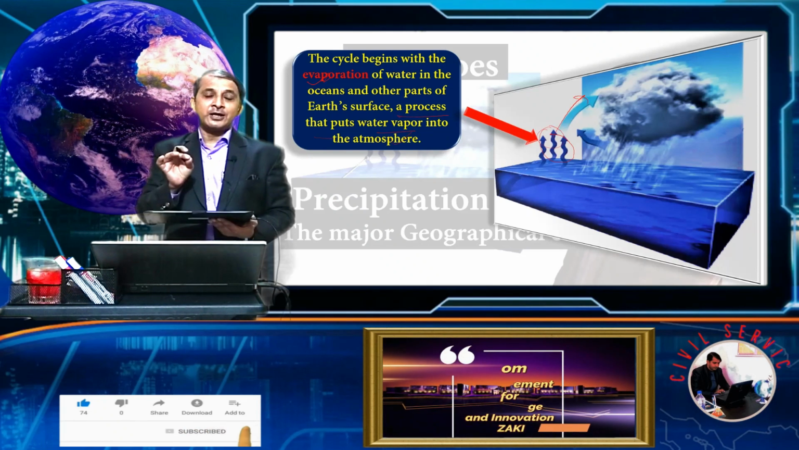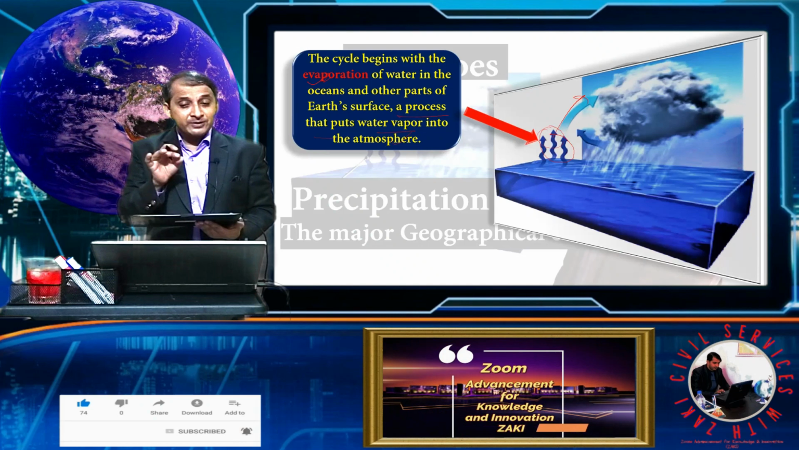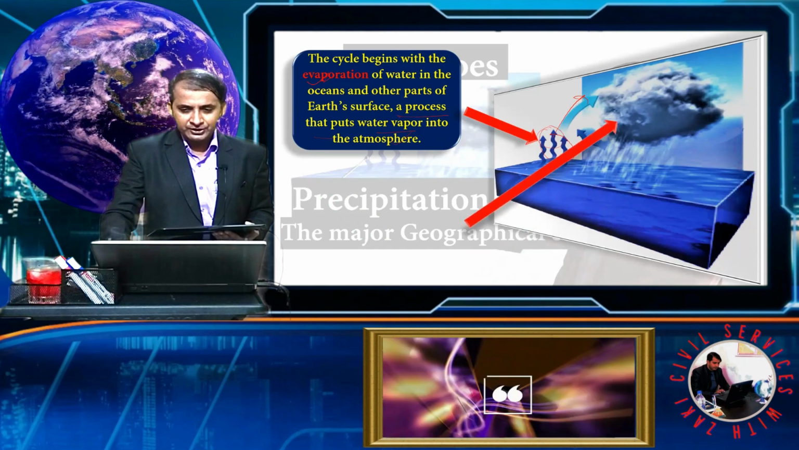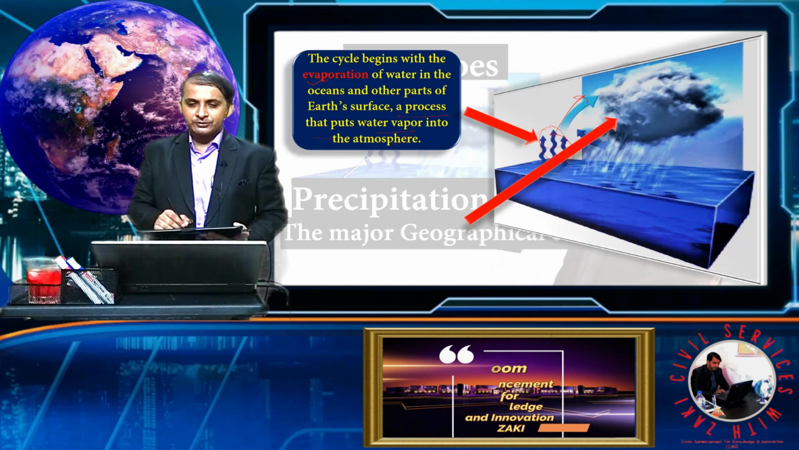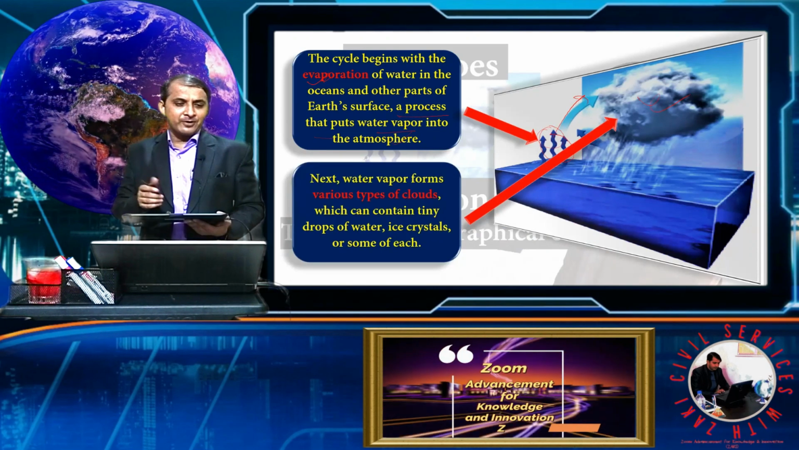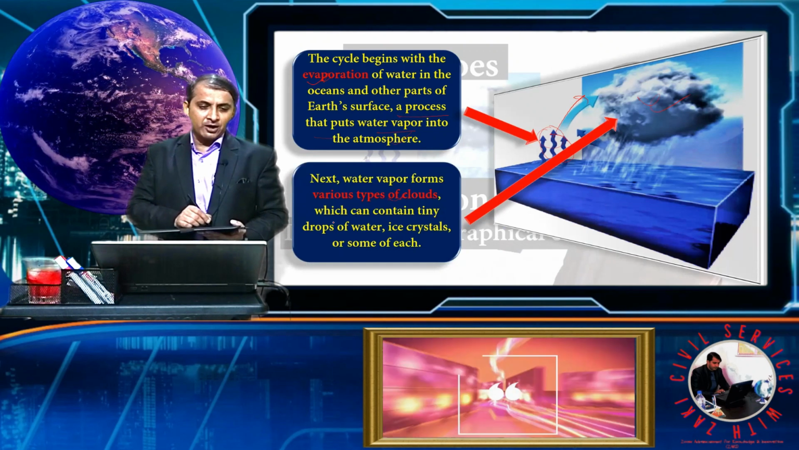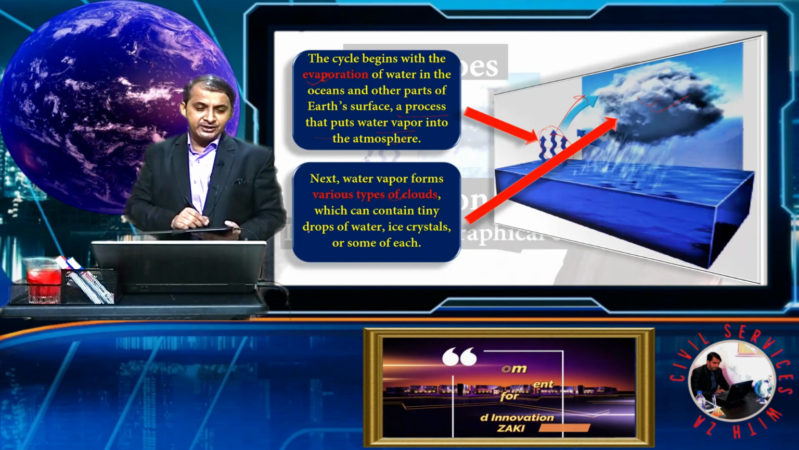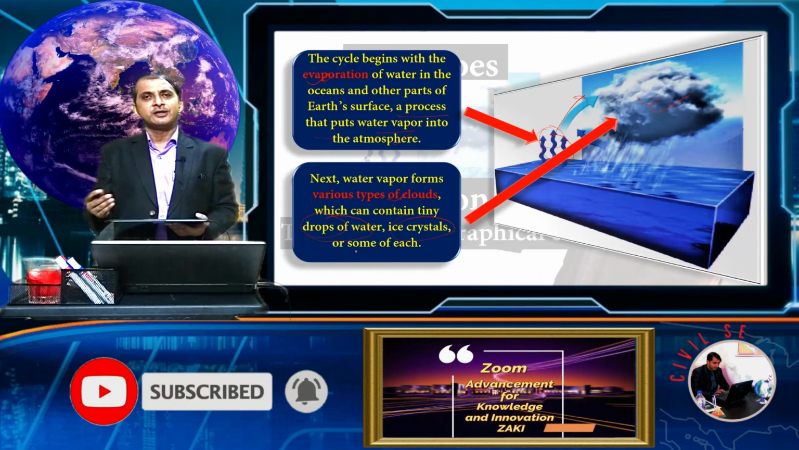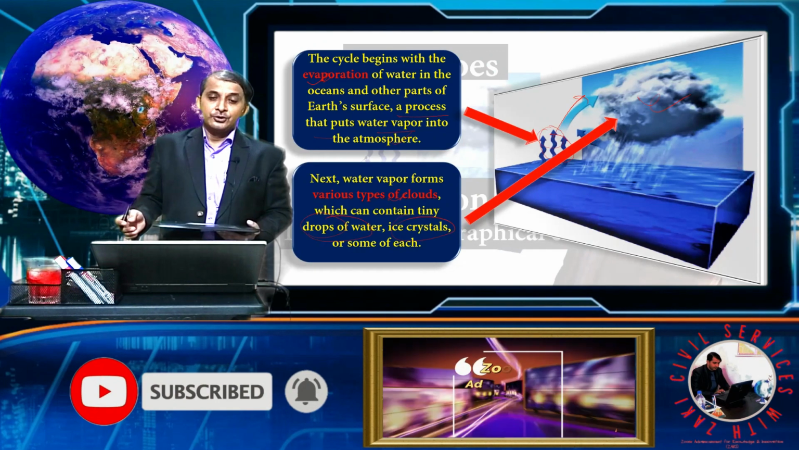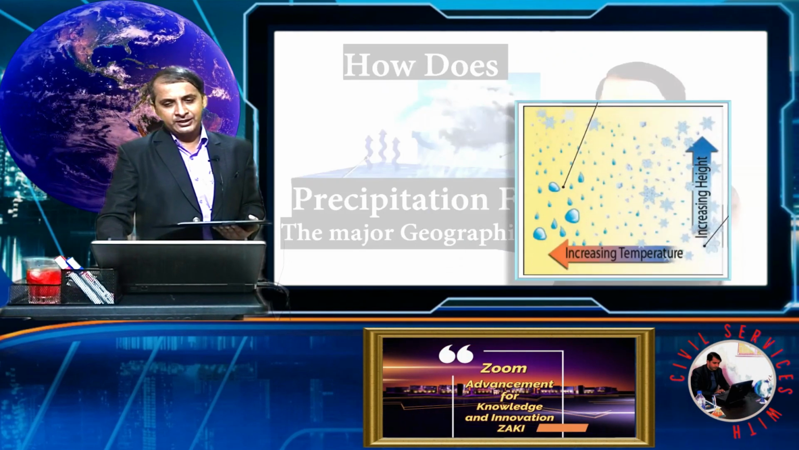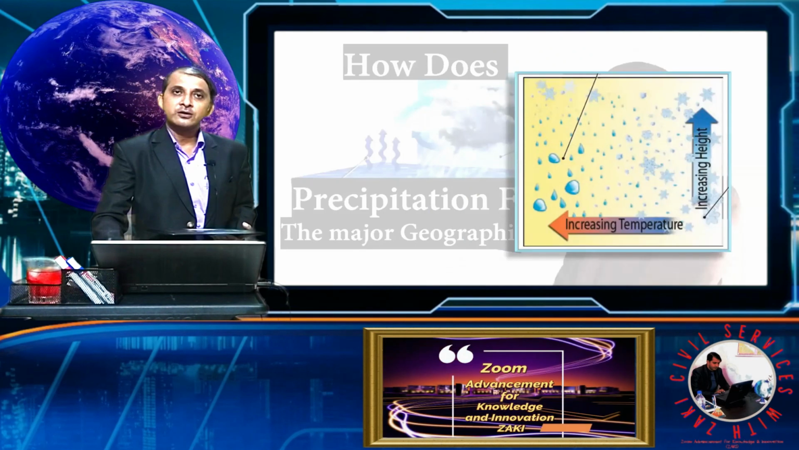After evaporation, water vapor forms different types of cloud, which can contain teeny droplets of water, ice crystals, or some sleet. We move forward and see how these droplets form in the clouds.